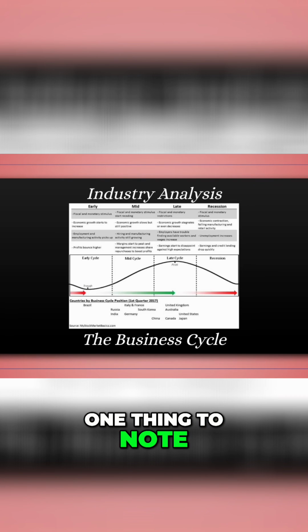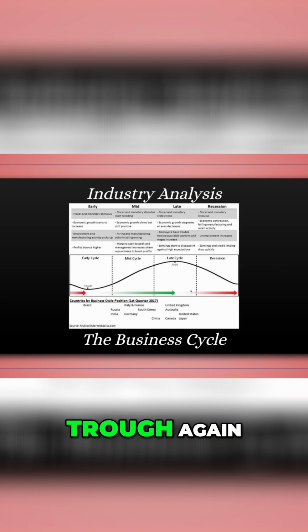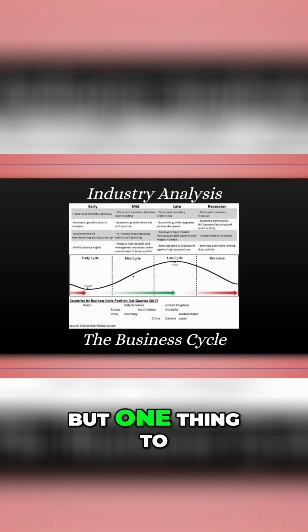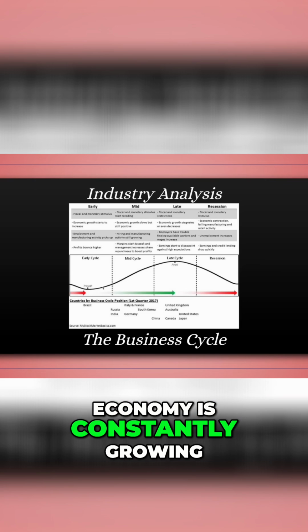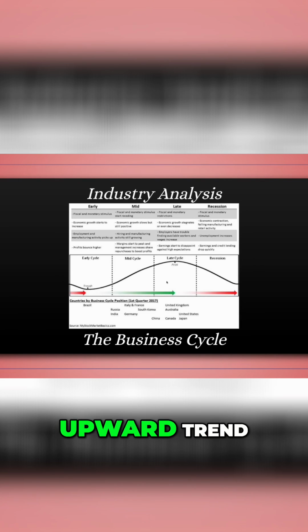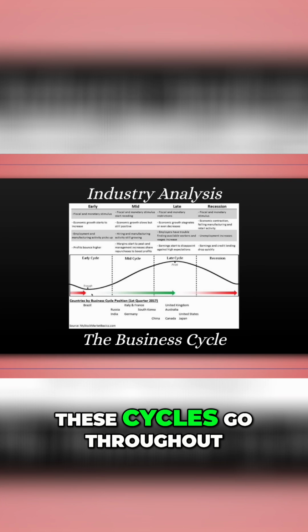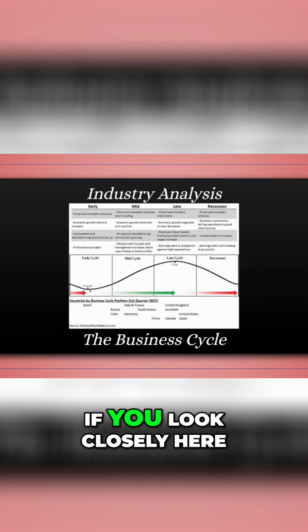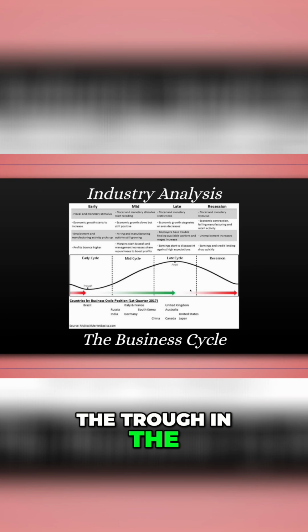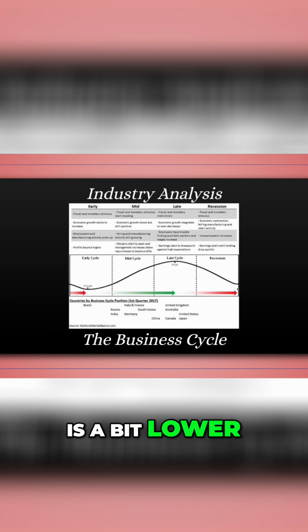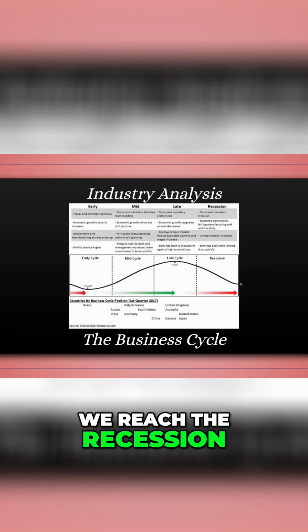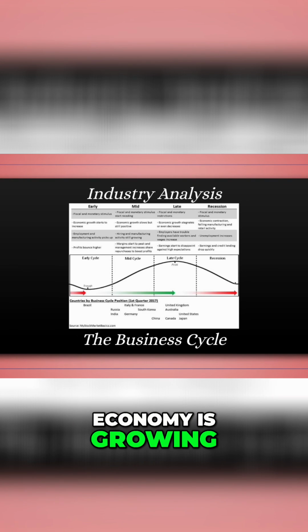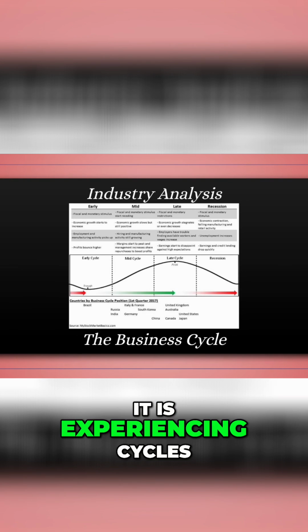However, one thing to note is that in this graph, we see the business cycle as reaching the trough again, right? But one thing to notice is that the economy is constantly growing. So it's on an upward trend. However, these cycles go throughout the upward trend, if that makes sense. If you look closely here, the trough in the original early cycle is a bit lower than the trough after we reach the recession. This shows that the economy is growing. However, while it's growing, it is experiencing cycles.